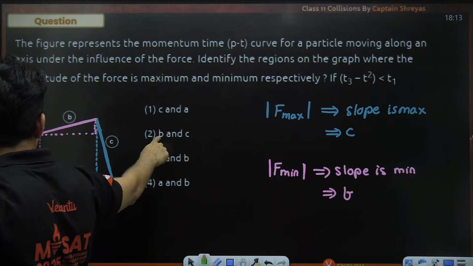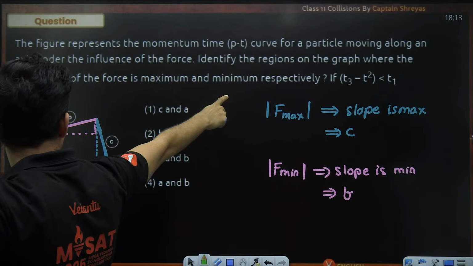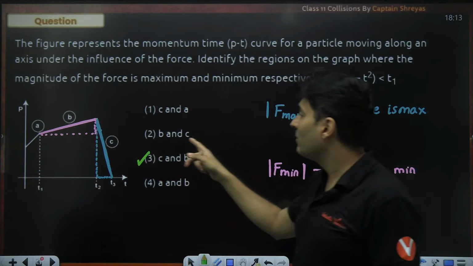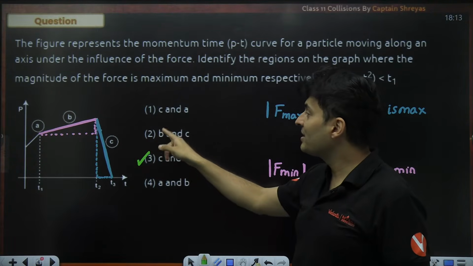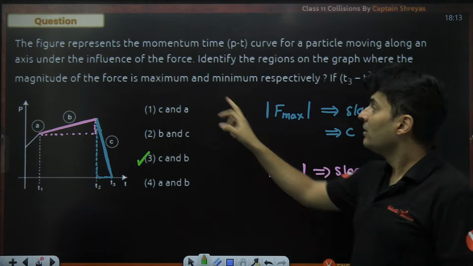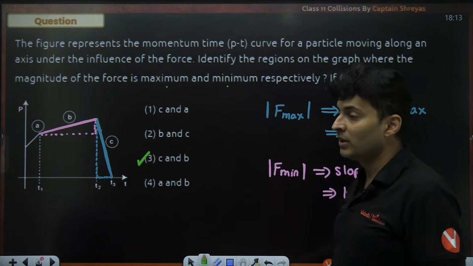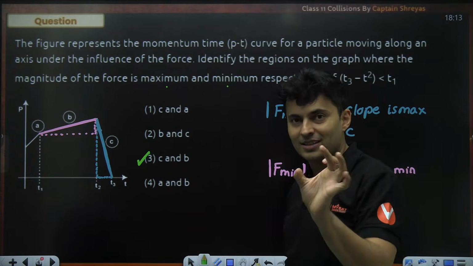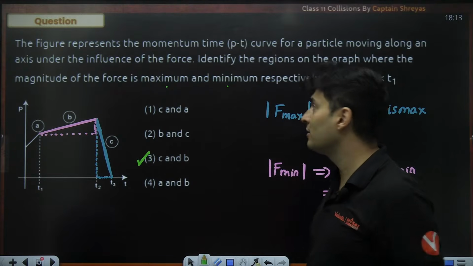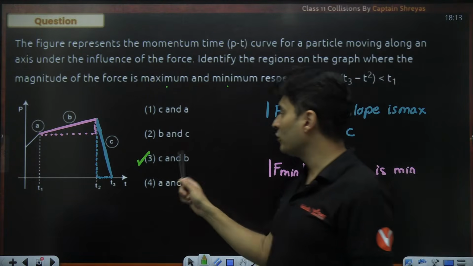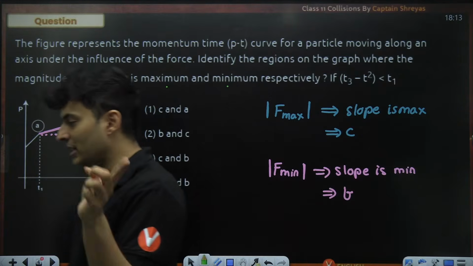I think first is maximum, next is minimum. Do not mark 2. Many people marked 2. No. B is minimum. The question is maximum and then minimum. So the first alphabet or first answer should be for maximum, as the word respectively is used. So be careful. CB is the right answer, not BC.